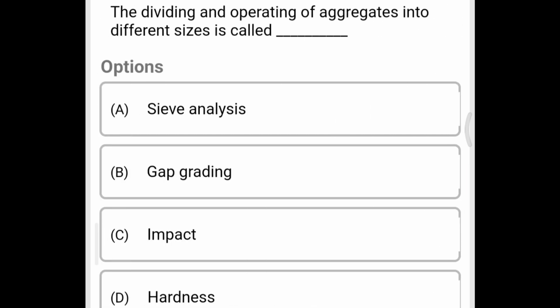Next question. The dividing and separating of aggregates into the different size is called option A sieve analysis, option B gap grading, option C impact, option D hardness. So the correct answer is option A sieve analysis. So the particle size distribution is based on the sieve analysis. So how much of size of the aggregate is there.